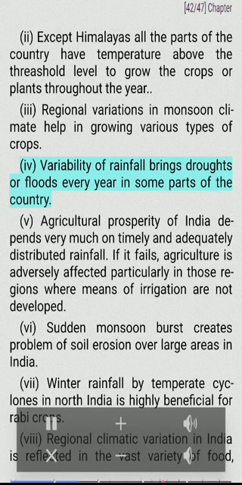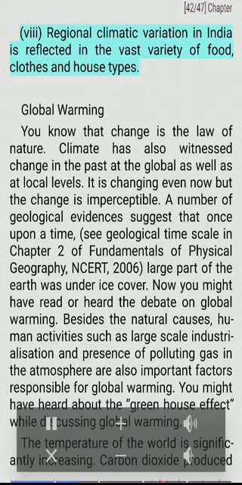IV. Variability of rainfall brings droughts or floods every year in some parts of the country. V. Agricultural prosperity of India depends very much on timely and adequately distributed rainfall. If it fails, agriculture is adversely affected, particularly in those regions where means of irrigation are not developed. VI. Sudden monsoon burst creates problem of soil erosion over large areas in India. VII. Winter rainfall by temperate cyclones in North India is highly beneficial for rabi crops. VIII. Regional climatic variation in India is reflected in the vast variety of food, clothes and house types. Global warming. You know that change is the law of nature.